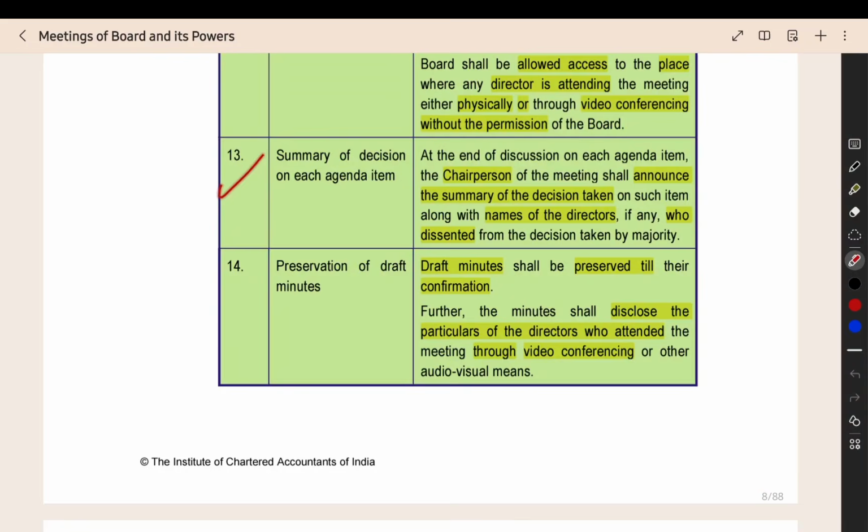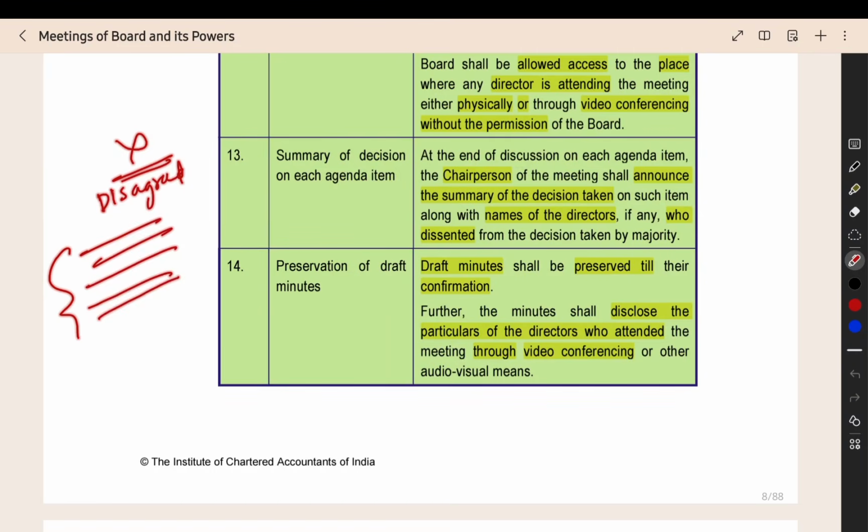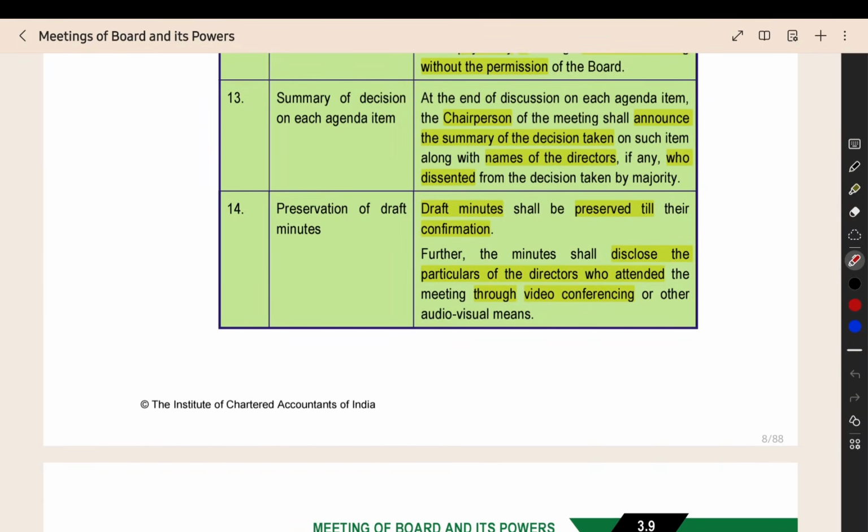The next thing is point number 13, summary of decision on each agenda item. After discussing one item, they will make a vote and the chairperson will take note of the votes of all the directors. After completing the discussion, the chairperson will announce the summary: what is the decision taken, approved or rejected, for the particular item. And if the item is approved by the majority of the directors, then the chairperson will read out the names of the directors who disagreed, who did not approve the resolution.